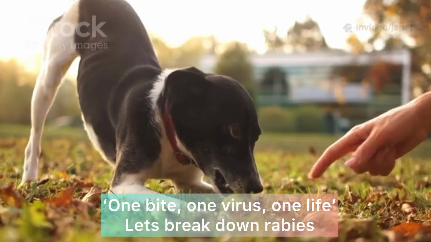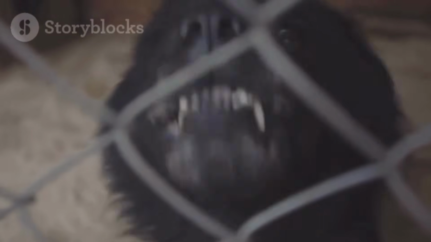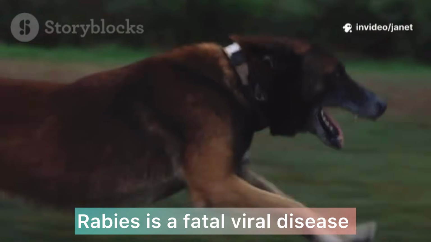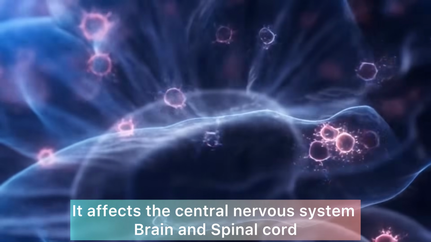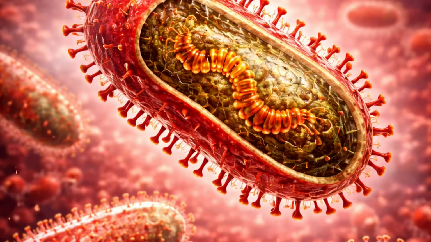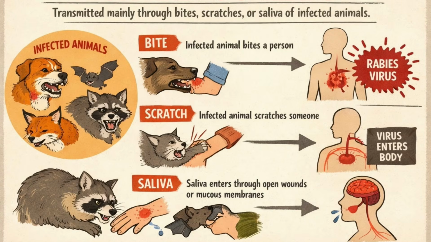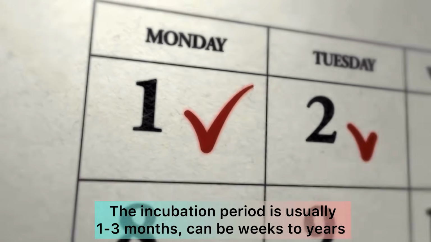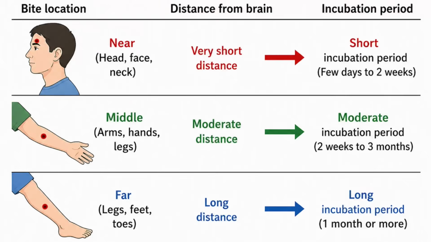One bite, one virus, one life. Let's break down rabies. Rabies is a fatal viral disease. It affects the central nervous system, brain and spinal cord. Caused by the rabies virus, a Lyssavirus, transmitted mainly through bites, scratches or saliva of infected animals. The incubation period is usually 1 to 3 months, but can be weeks to years.